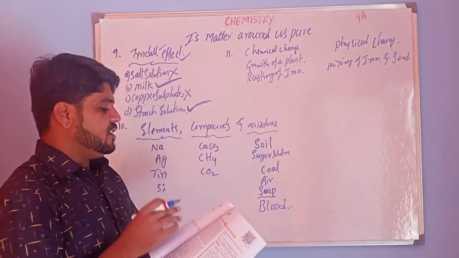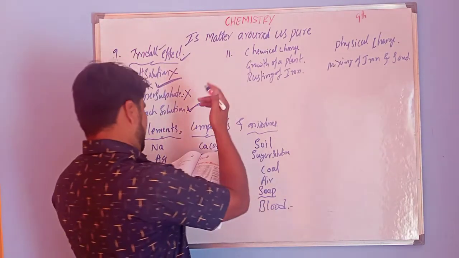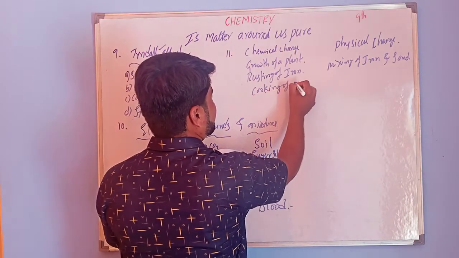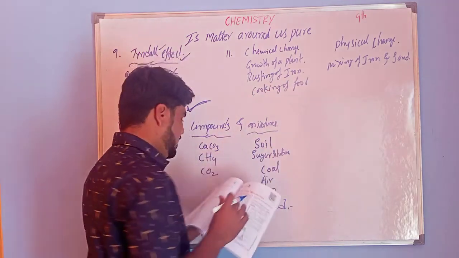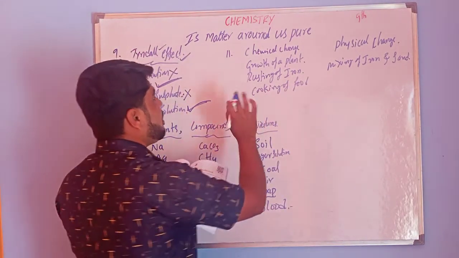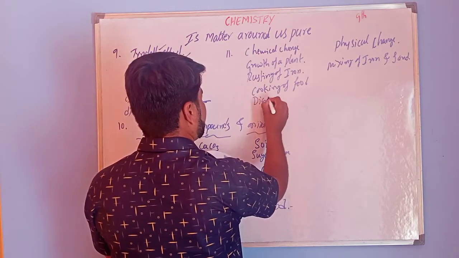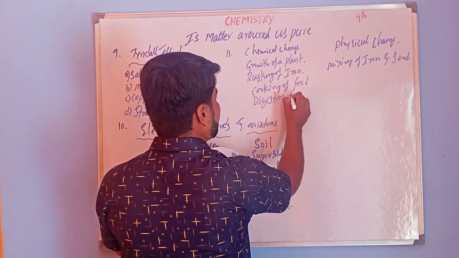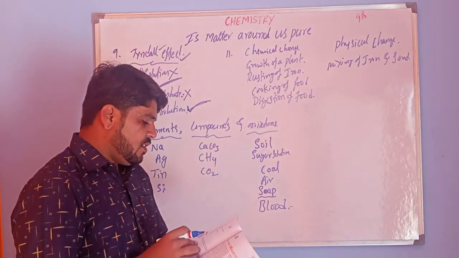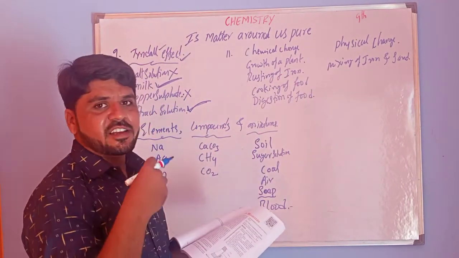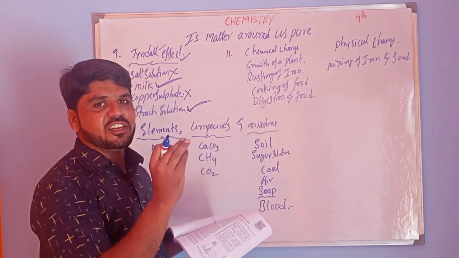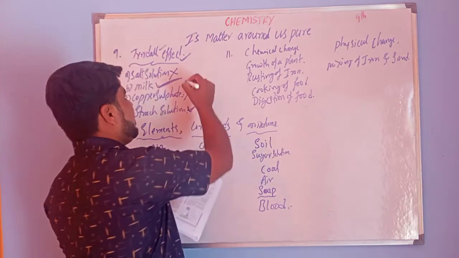Cooking of food is a chemical change. Digestion of food is also a chemical change. Freezing of water is a physical change. Why? Here only the physical state changes, the composition stays the same.